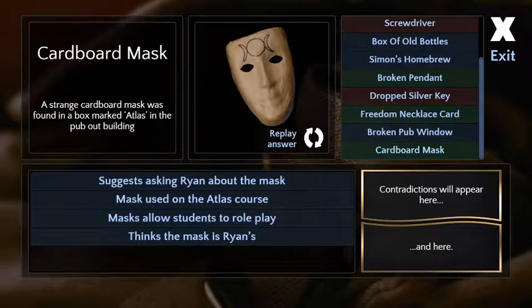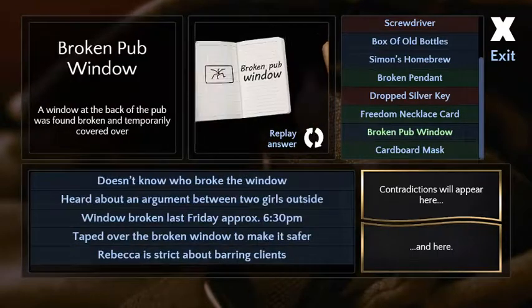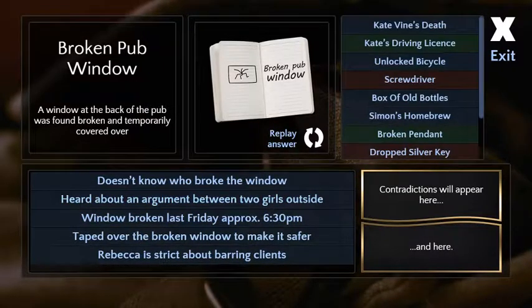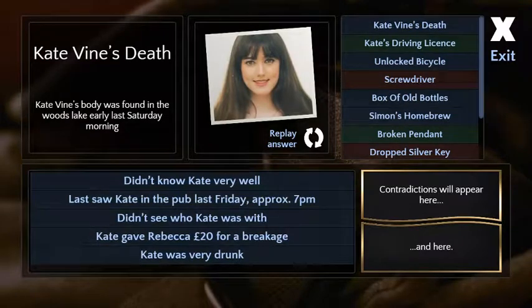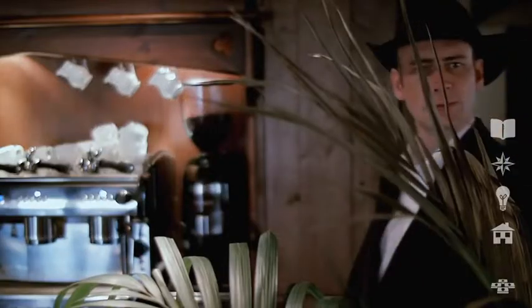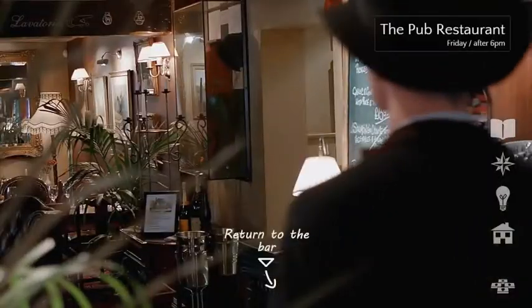The mask doesn't work. I think that's all we can talk to her about. Yeah, exactly. That's pretty much it. We need more clues. The $20 is definitely weird. Let's move along. All right, that's all for the moment. Just thinking. Well, let's go to the restaurant. Maybe this will be illuminating.